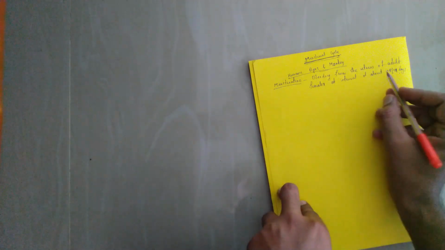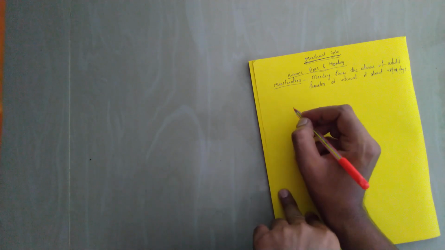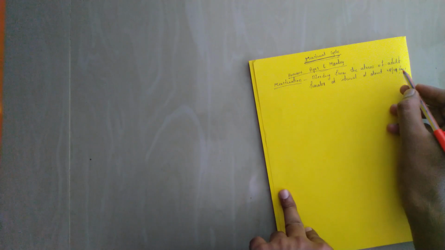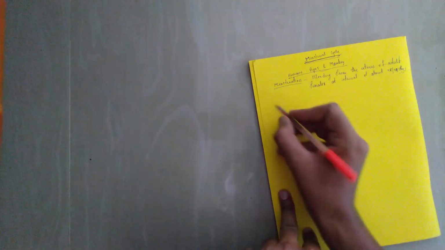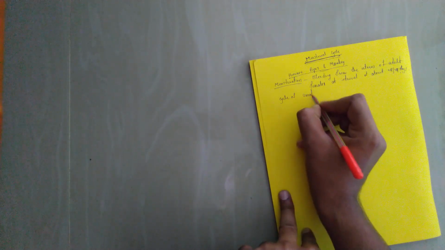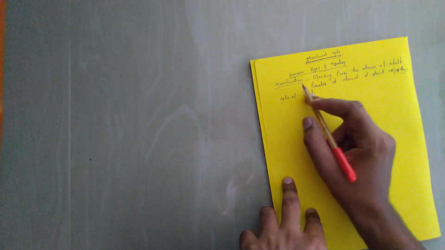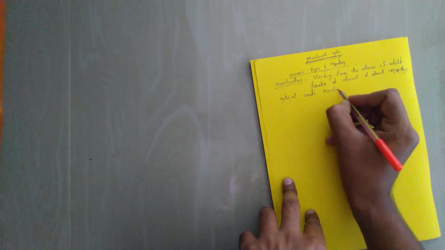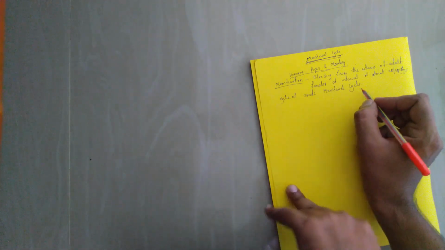And the menstrual cycle is the cycle of events over 28 to 29 days. This is a cyclic process, the bleeding from the uterus, and that's why it is called the menstrual cycle.